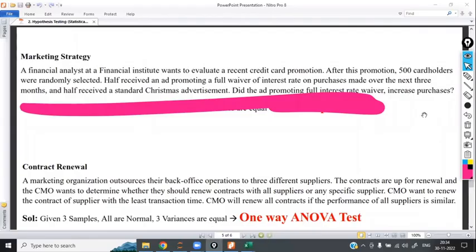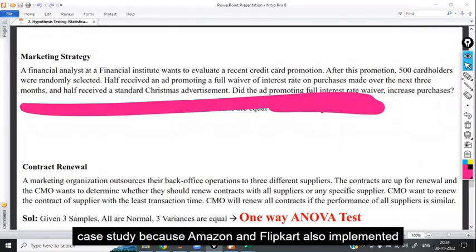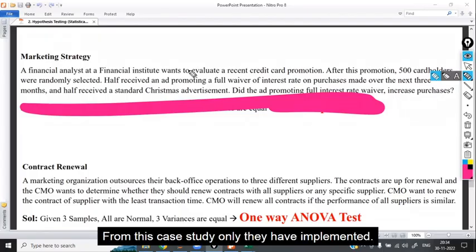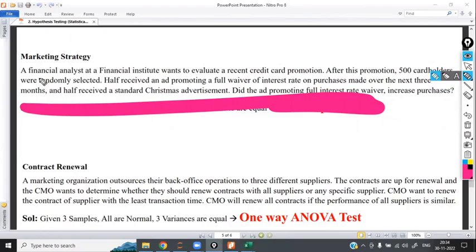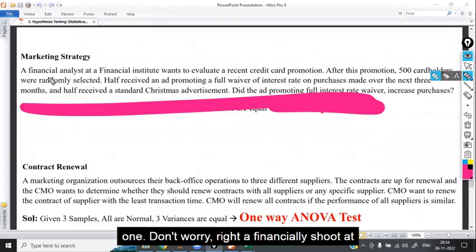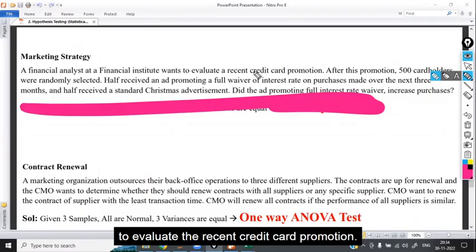Now, here, this is one of the most important case studies, because Amazon and Flipkart also implemented it by copying from here. From this case study only they have implemented, right? That is real. They'll also accept it. On their website also they have accepted that one. Don't worry, right?